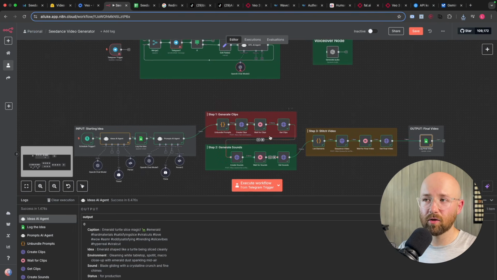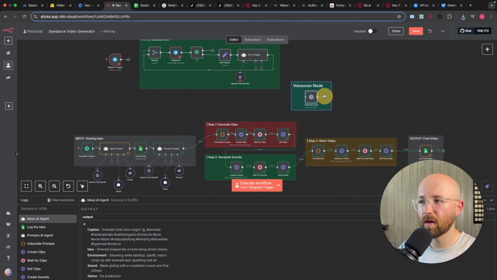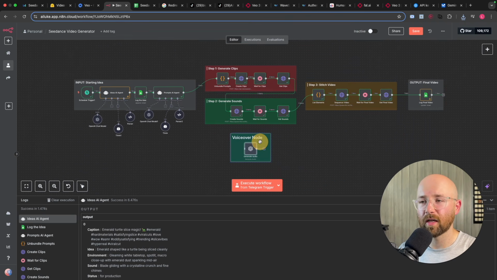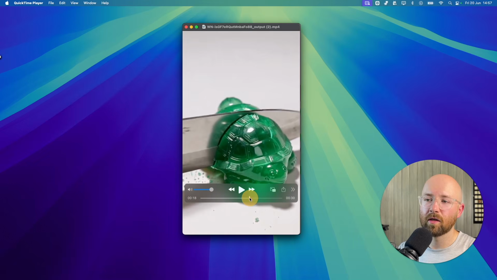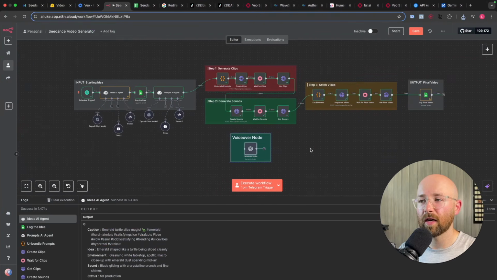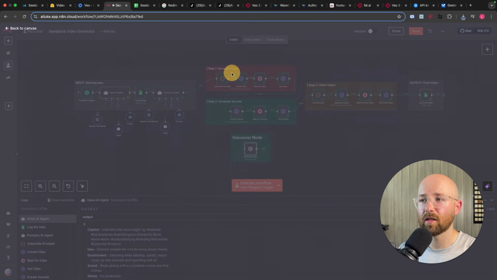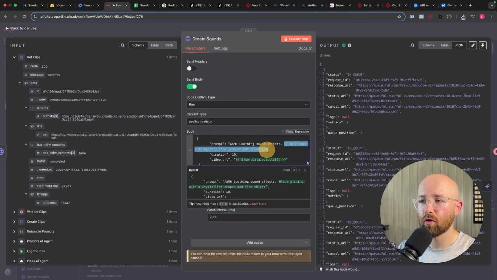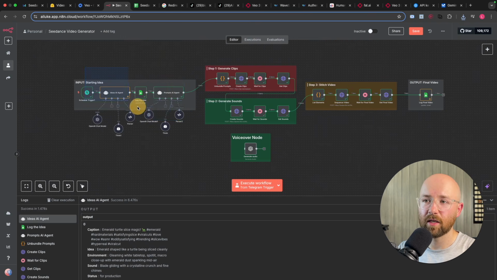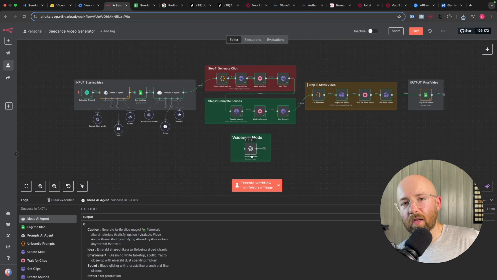So the enhancements I was talking about before, I'll briefly go over them again, is a voiceover node. So I think, for example, that video would probably be better if there was like a little story time thing. So like someone just telling you fun facts or stories. And you could do that here with the voiceover node, where instead of generating the sound, so if we come in here, we have the generate the sound, so this is the prompt, right? Instead of that being the prompt, you could change the prompting agent and the ideas agent, and then ultimately this here, to go from get clips into generating this audio. And then you could use this instead of the 3 of these to generate like the story voiceover and add them in, which could be cool.